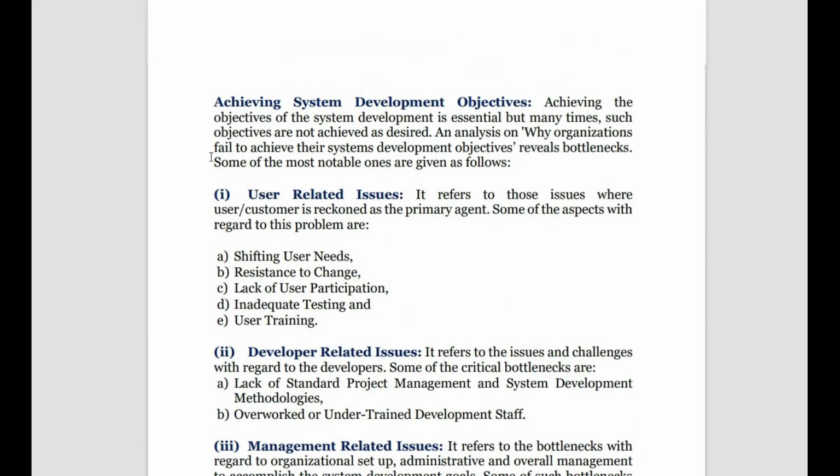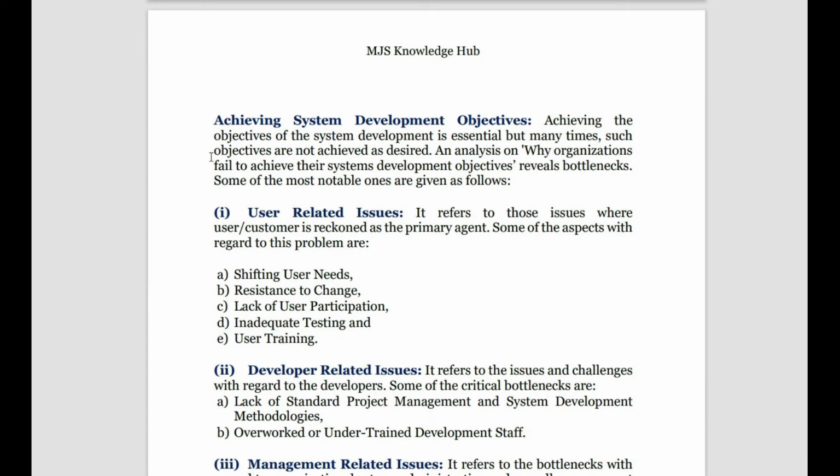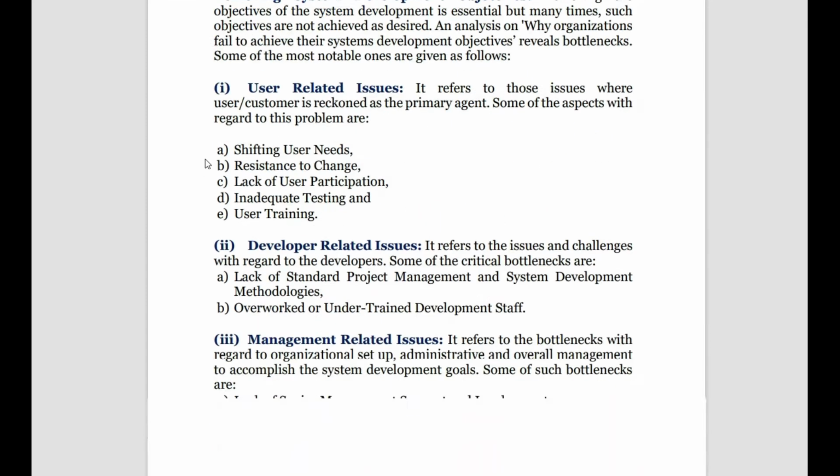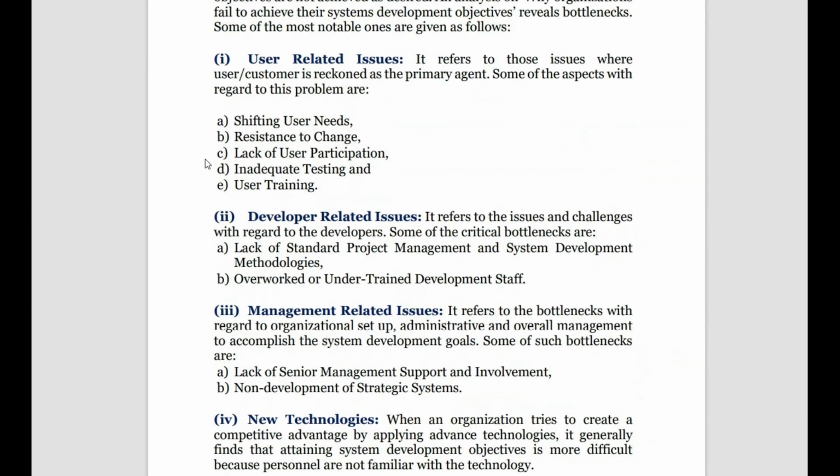Then what are the issues why we are not able to develop systems in a good manner, the way we wanted? The issues we face are user related, developer related, management related, and new technology related. So for user related, what problems does the user face? He has shifting user needs, then resistance to change, lack of user participation, inadequate testing, and user training.